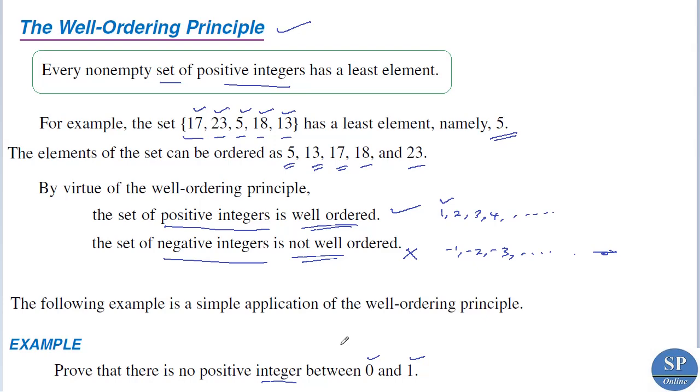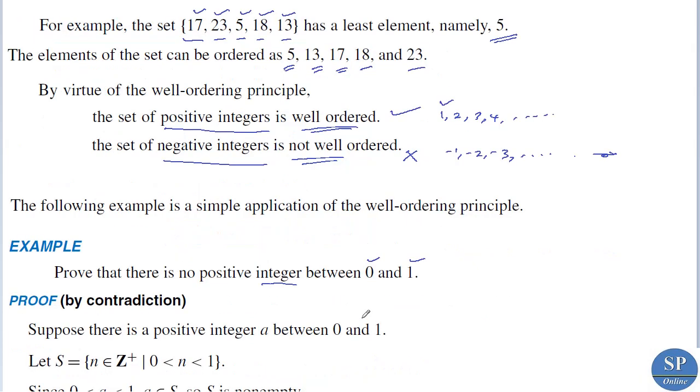This statement can be proved by contradiction. So here we have to show that there is no positive integer between 0 and 1. So if possible, suppose that there is a positive integer a between 0 and 1. So this is 0, this is 1, and if possible, suppose that there is a positive integer a between 0